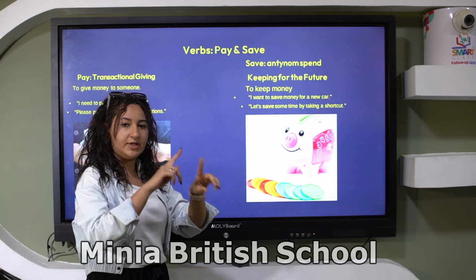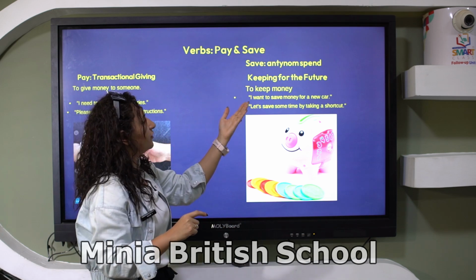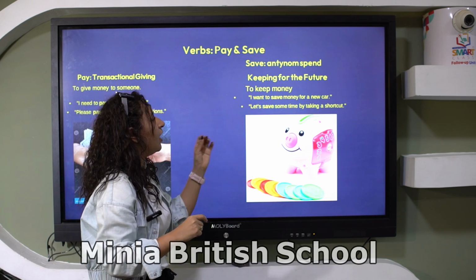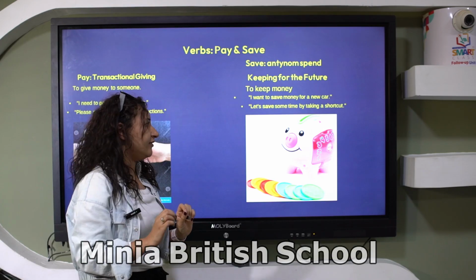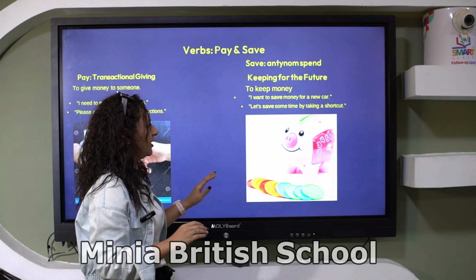Save. The antonym of save is spend. What is an antonym? It is the opposite. Save means keeping for the future, to keep money. I want to save money for a new car. Let's save some time by taking a shortcut.